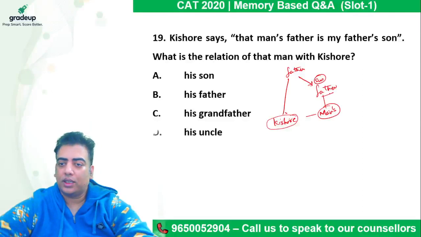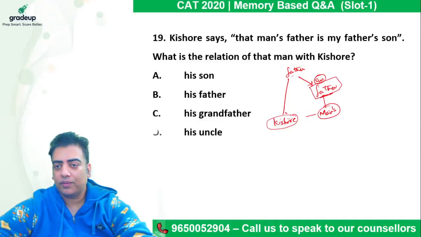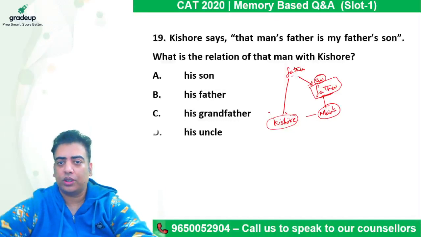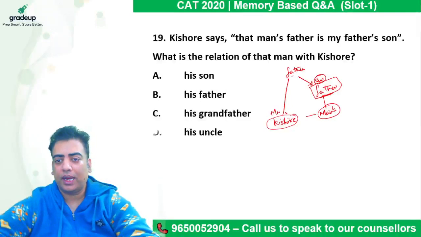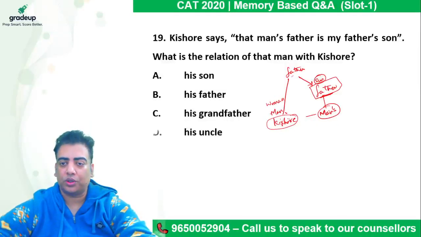This person is the son of his father. It means both Kishore and that particular person can be... Kishore, do not go by name. This Kishore can be a man or can be a woman. Nowhere is it specified whether this Kishore is a man or a woman.